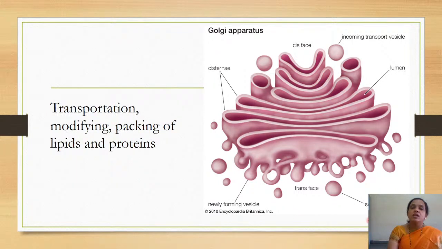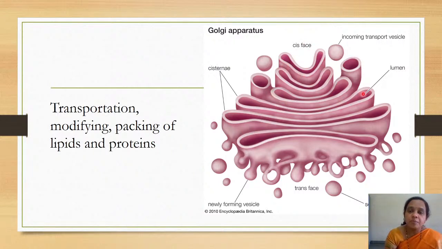Sometimes the proteins that are synthesized are not utilized in the cell. They have to go to some other part of the body, so transportation should be available. That unmodified protein will enter into the cis face of the Golgi apparatus. The Golgi apparatus has a cis face and a trans face. Cis is the one where the protein enters.